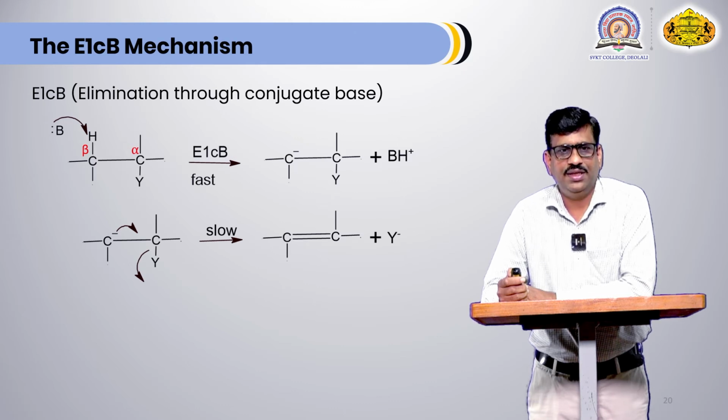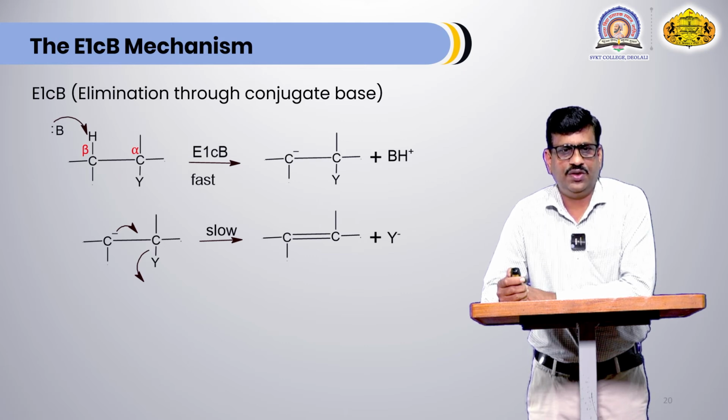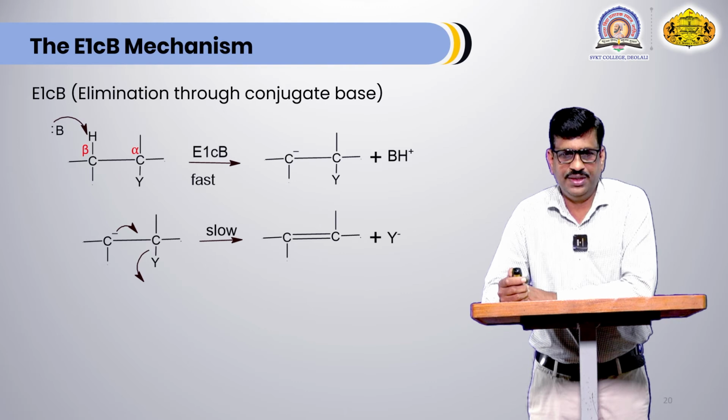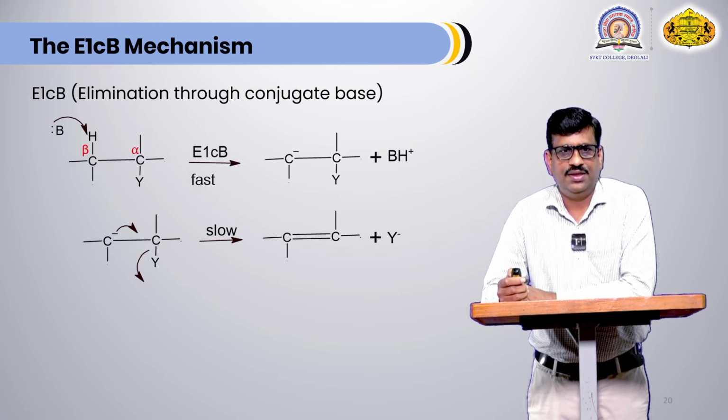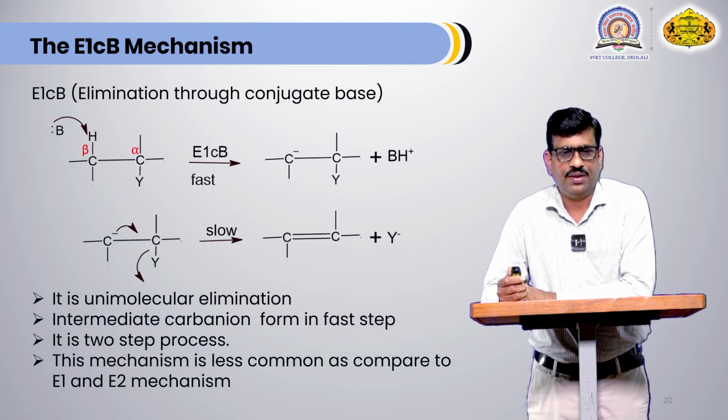That's why in E1CB also the rate of reaction does not depend upon the concentration as well as the nature of the base. In the second step, the electron pair which is retained by the carbon atom is utilized for formation of the C alpha C beta pi bond. This is the mechanism of E1CB elimination.